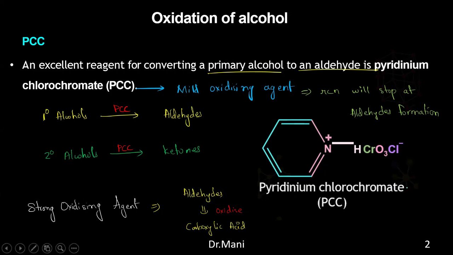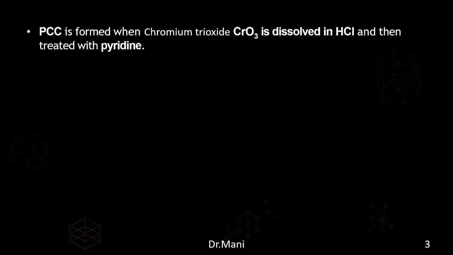So how do we make this pyridinium chlorochromate? This can be done by dissolving chromium trioxide in HCl. See here, this can be prepared when CrO3, chromium trioxide, reacts with HCl and reacts with pyridine.